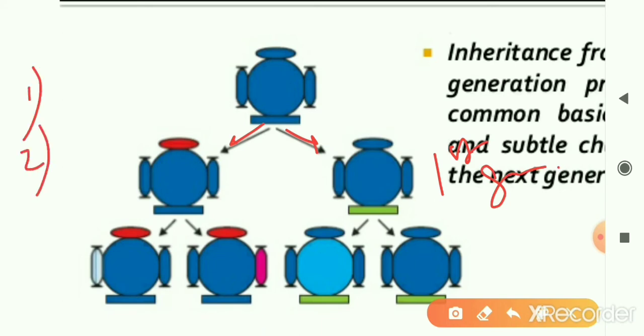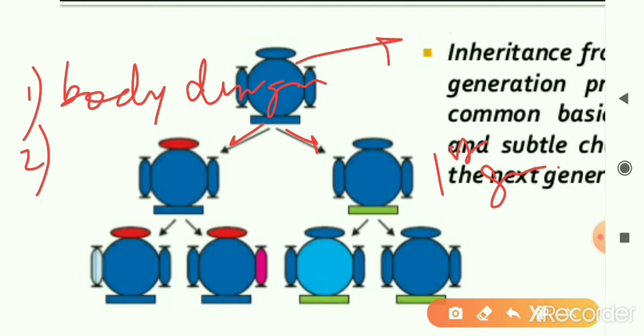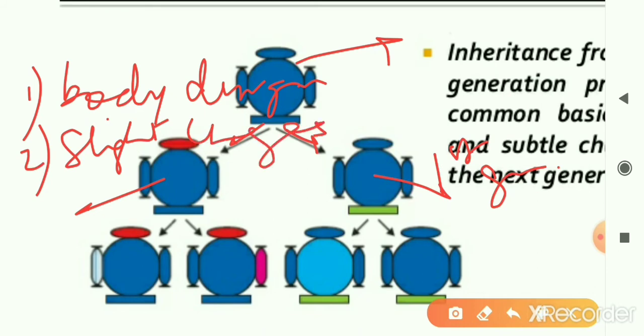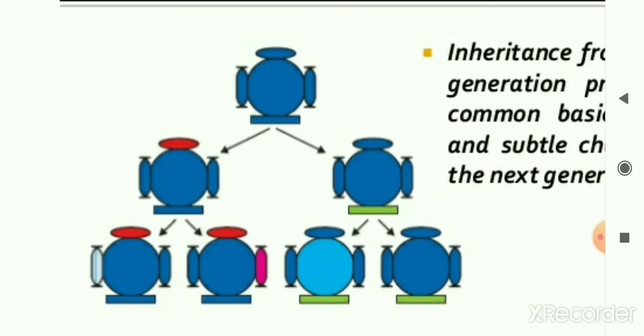One is the body design. The parent provides the next generation the body design, because you can see that the body design of the offspring or the young ones is the same as that of the parent. But apart from this, there are also slight changes or variations. So variations also occur, and that is also passed to the next generation.